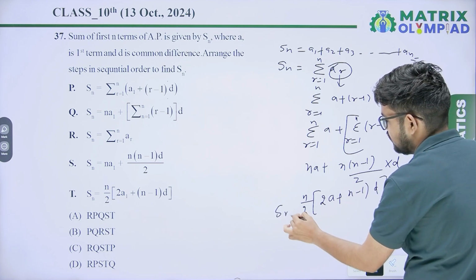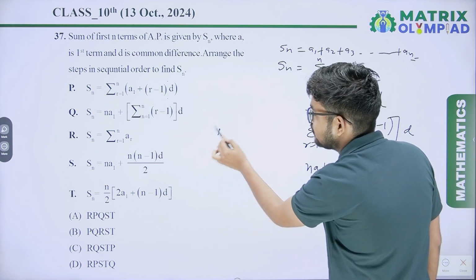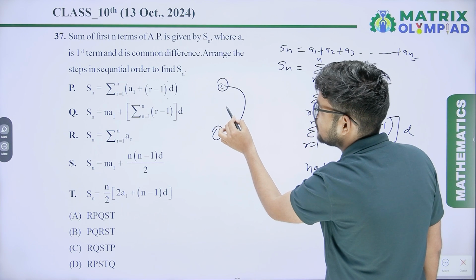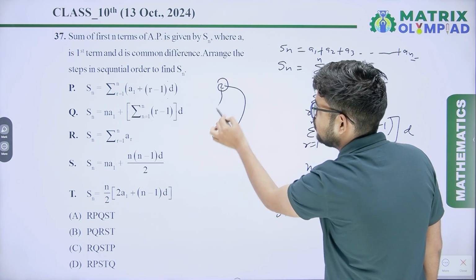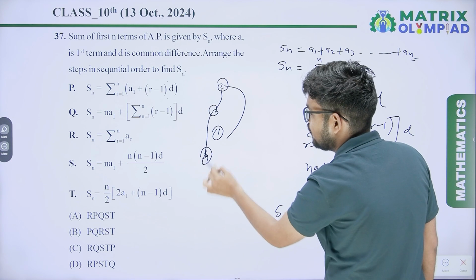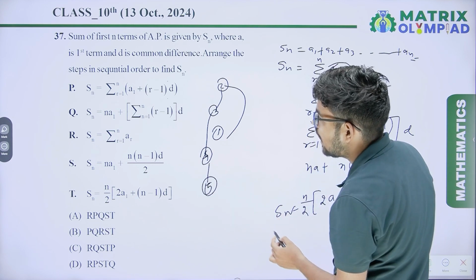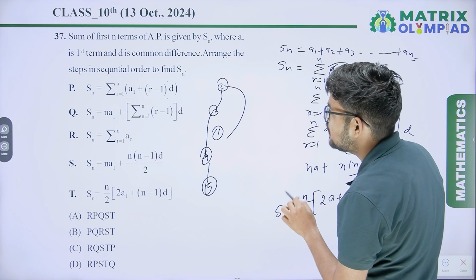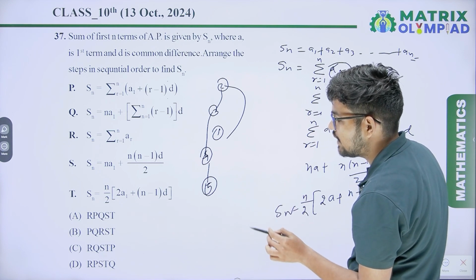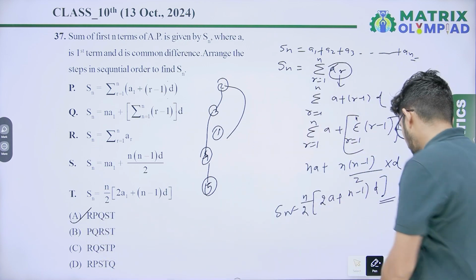So our first step is r, the second step is p, the third step is q, the fourth step is s, and the fifth step is t. So r, p, q, s, t. Option A will be the correct answer.